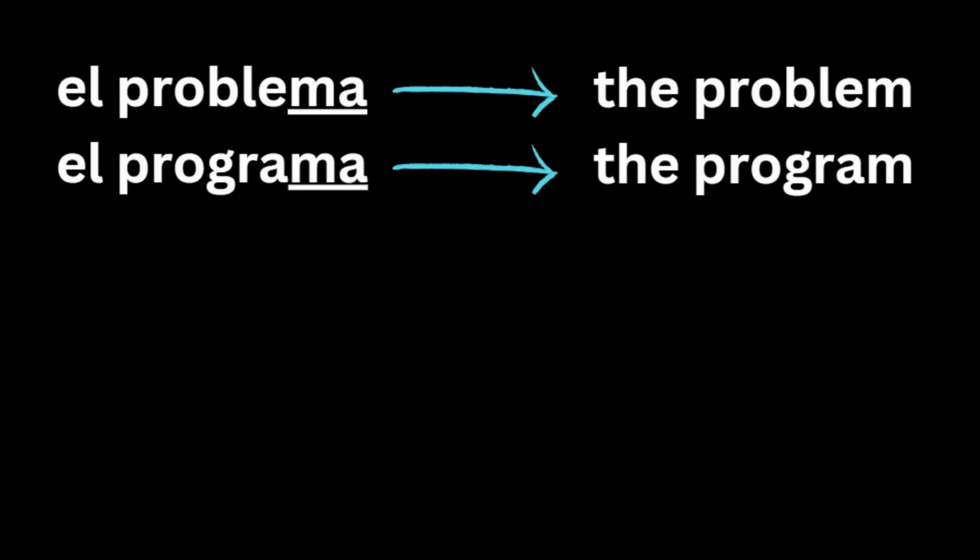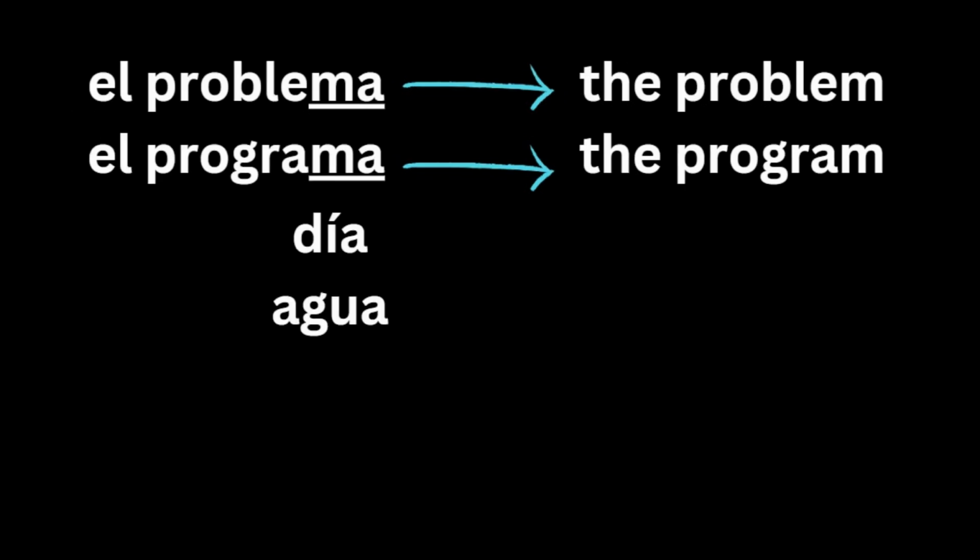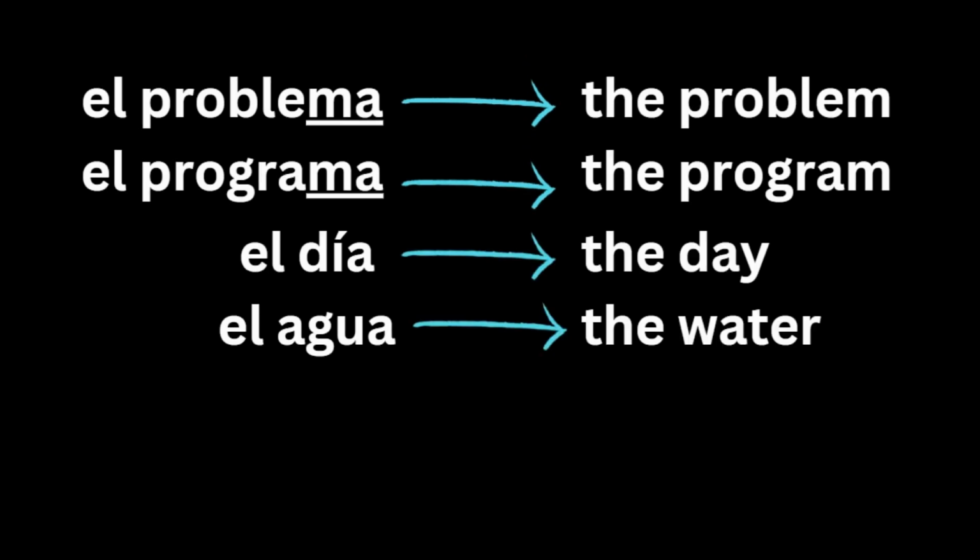At last, you might find a few exceptions, like problema and programa, and you would think that these words are feminine because they end in a, but actually they end in ma. And words that end in ma in Spanish use the masculine article el. El problema is the problem, and el programa is the program. Two more common words are día and agua, and you want to say that those are feminine because they end in a, but they actually use the masculine article el. El día is the day, and el agua is the water.